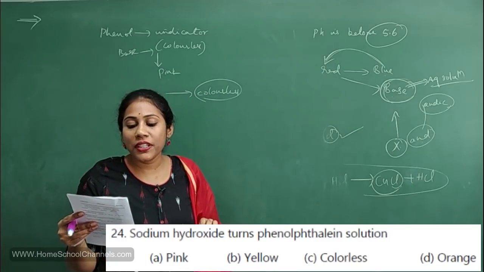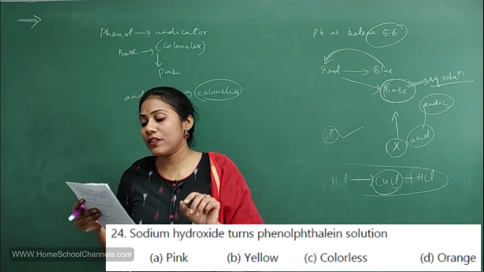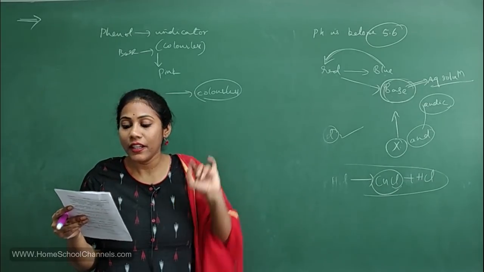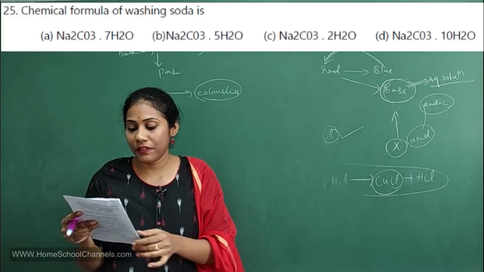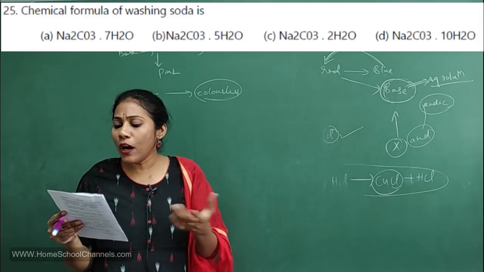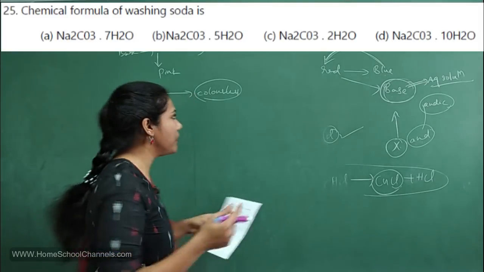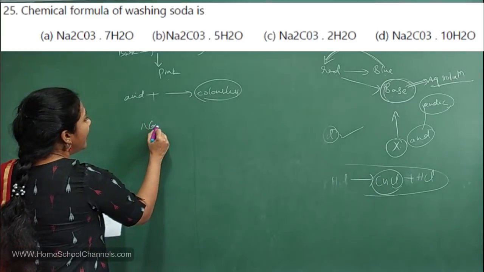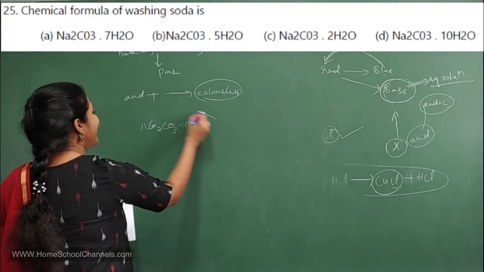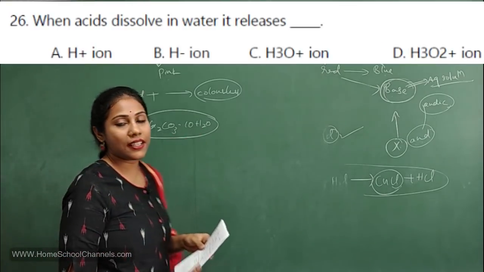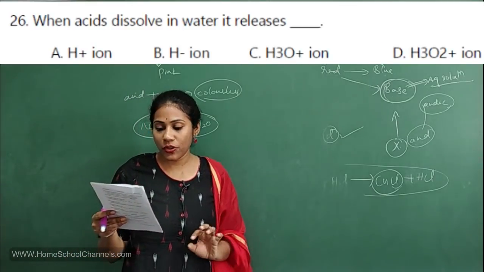So what is the option here? Option A, that is pink. Sodium hydroxide is a base, right? So when it is added to phenolphthalein, you get pink color. Fine. Chemical formula of washing soda is, we know what is the chemical formula? Na2CO3·10H2O. Hydrated salt it is. This is the chemical formula of washing soda.